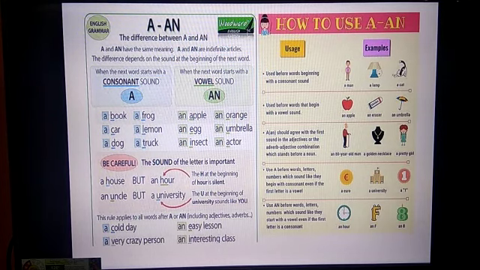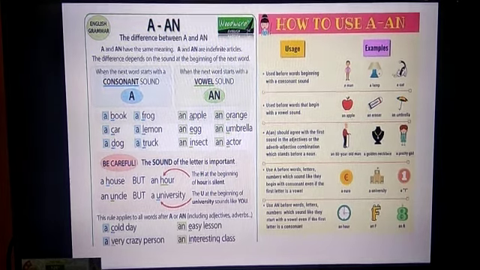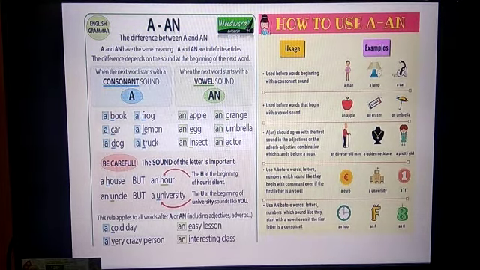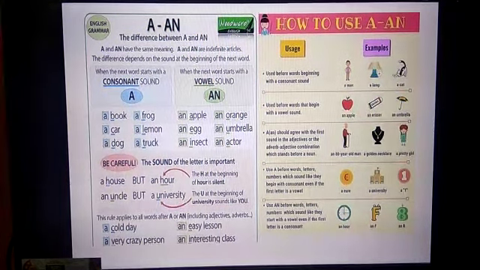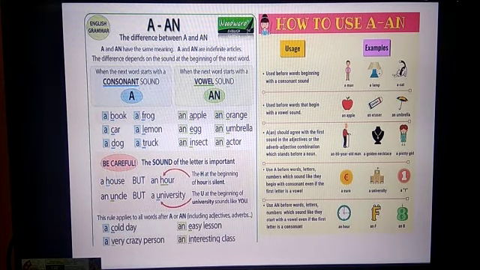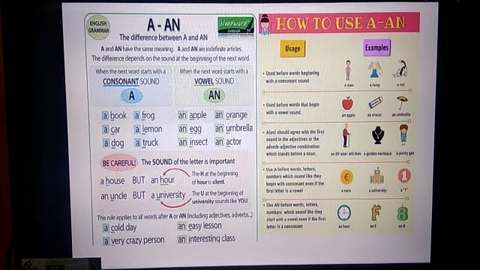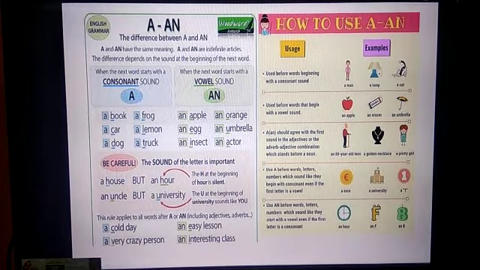A book, b, a frock, f, a car, k, like that. Lemon, l, dog, d, truck, t. And here you can see an apple, an orange, an egg, an umbrella, an insect, an actor. So be careful with the sounds of those letters.